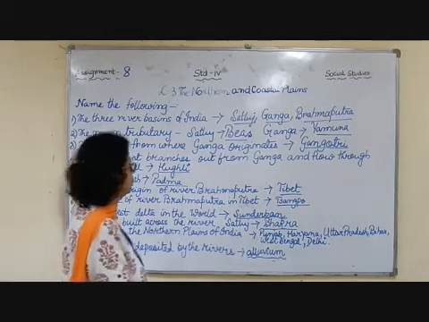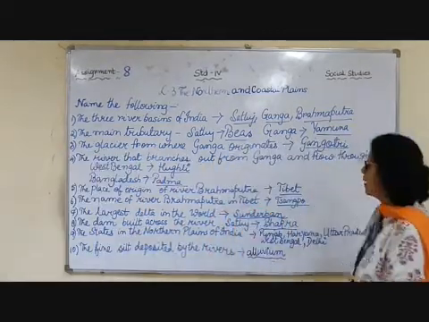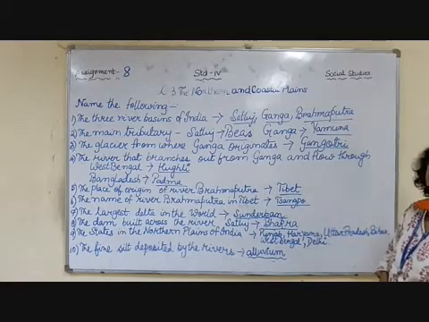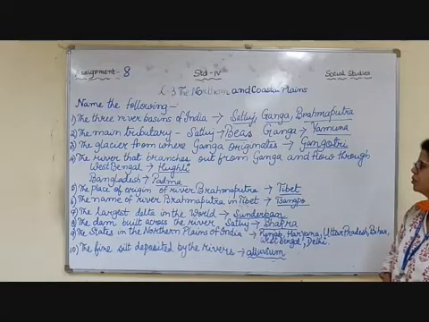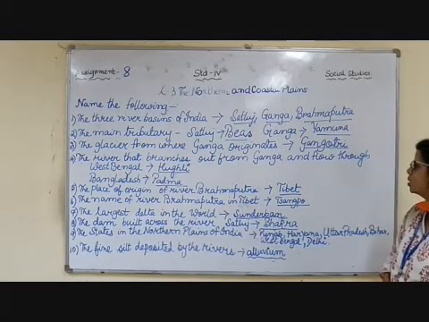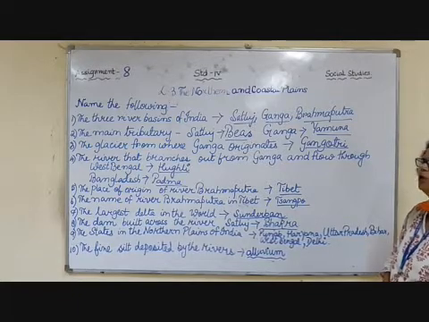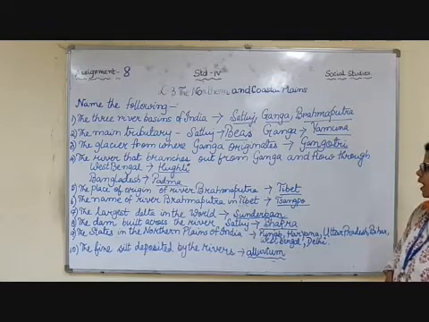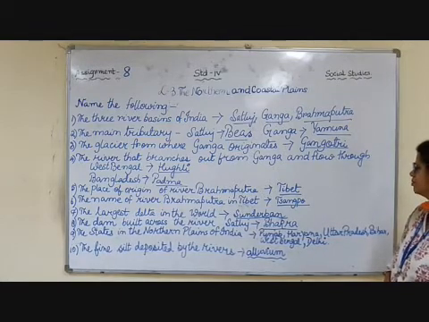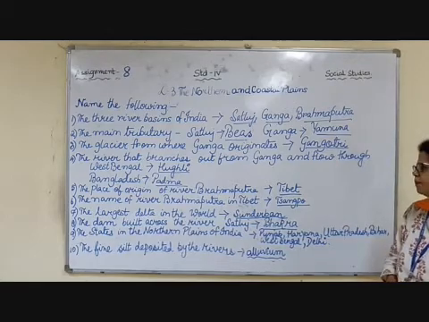Number 5, the place of origin of river Brahmaputra is Tibet. Number 6, the name of river Brahmaputra in Tibet is Sangpo. Number 7, the largest delta in the world is Sundarban Delta. And the 8th one, the dam built across the river Satluj is Bhakra Dam.